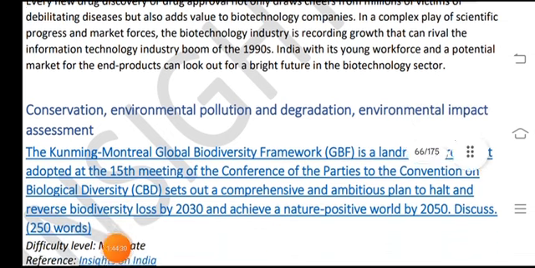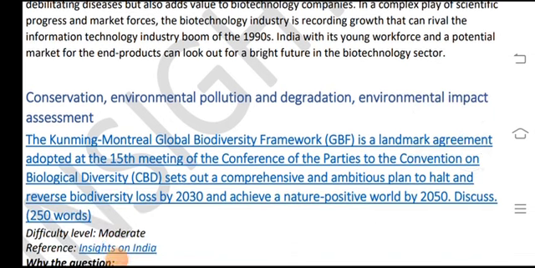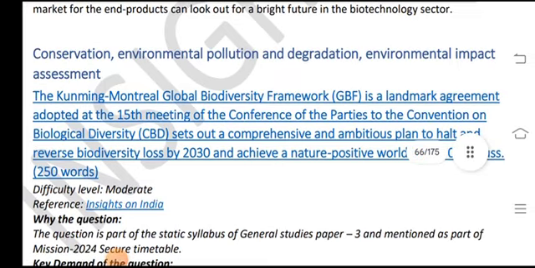Conservation, environment, pollution and degradation, and environmental impact assessment.